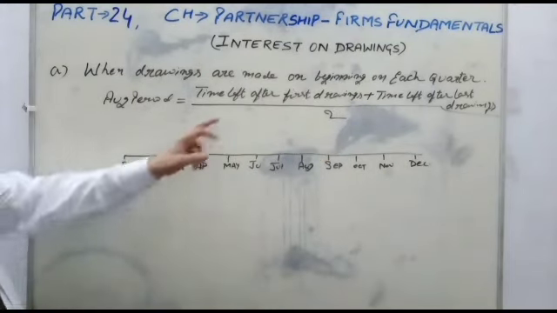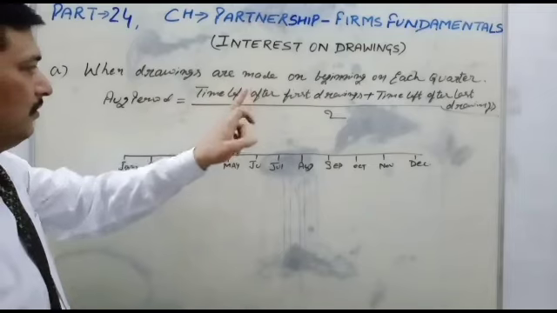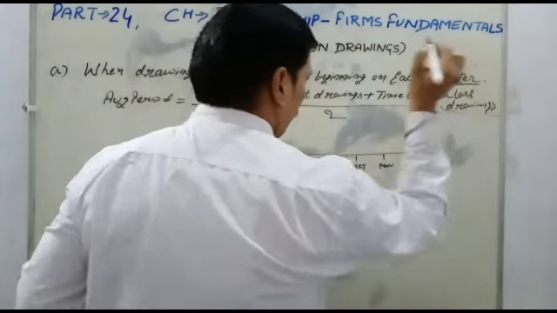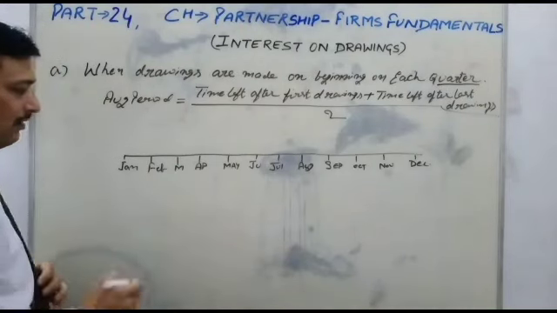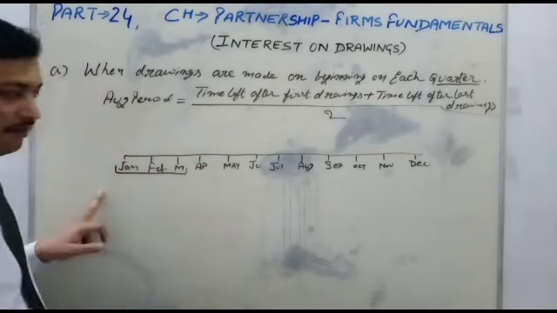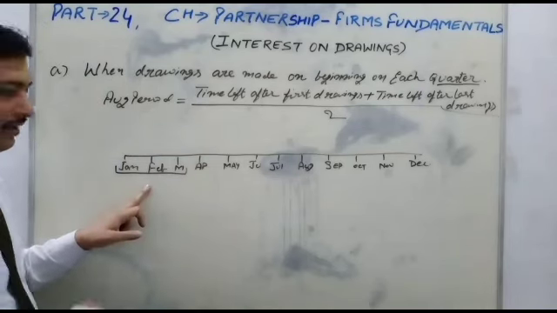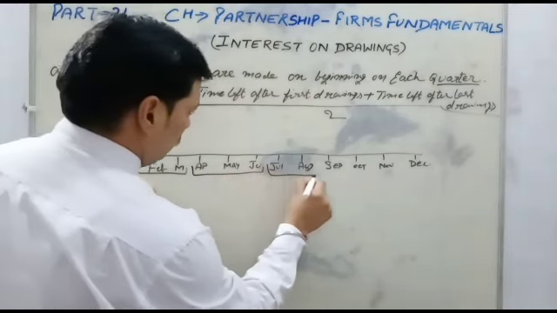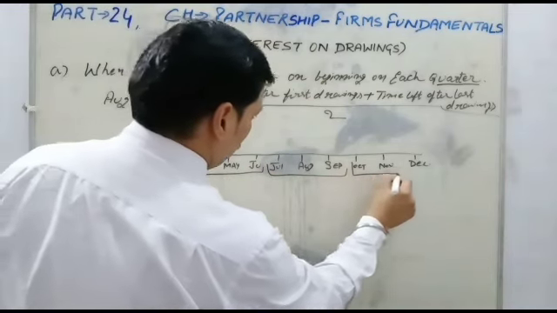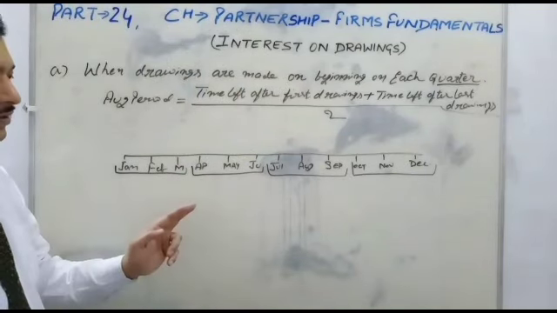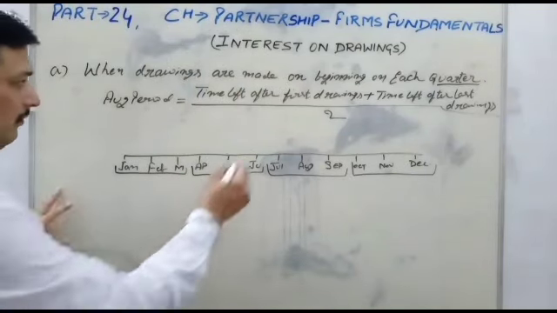Now let's see. When drawing at the beginning of each quarter, first see the topic of quarter. Each quarter is 3 months. In a year there are 4 quarters, 1, 2, 3 and 4, and each quarter is 3 months.